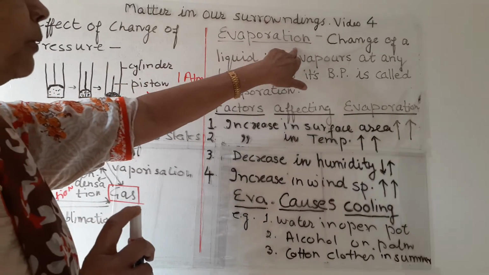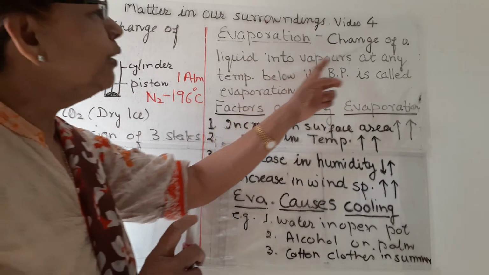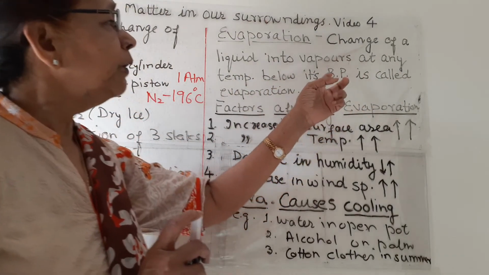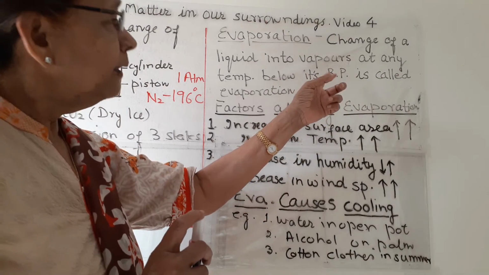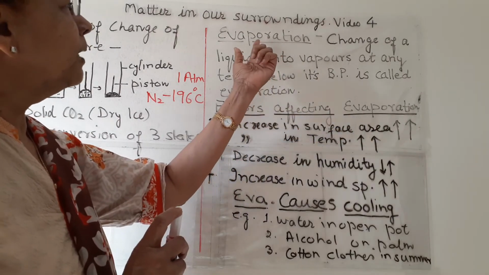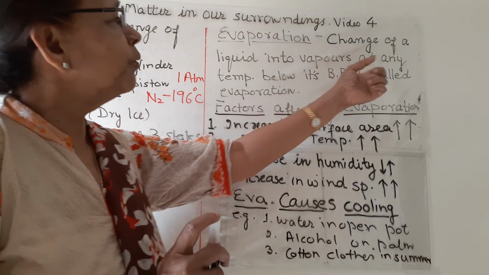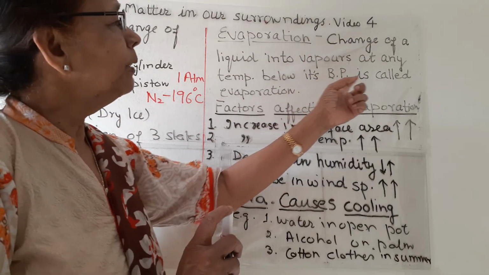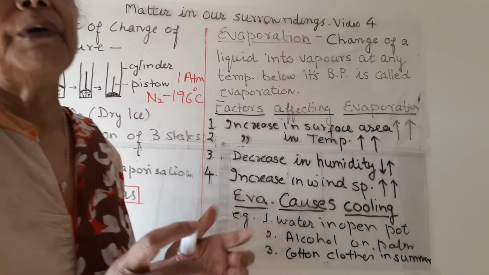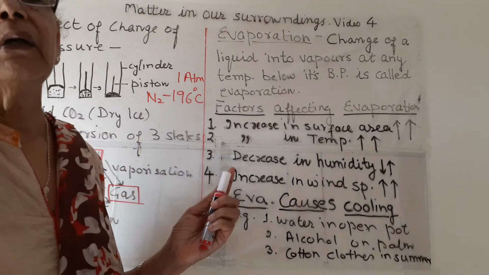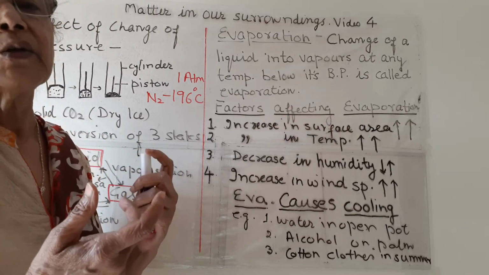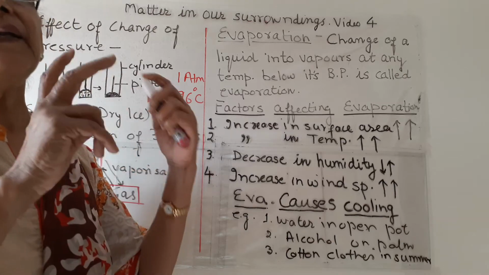So this is known as evaporation. What is the definition of evaporation? Change of a liquid into vapors at any temperature below its boiling point. We are not boiling the water, but it is not there in the container. It is vaporizing. So this phenomenon is known as evaporation. In our day-to-day life, an example of evaporation is drying of clothes. We wash our clothes and put them in the sun for drying, so the water from the wet clothes evaporates.